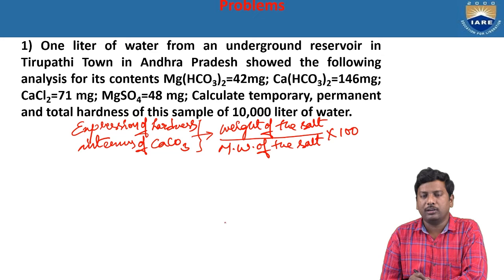Okay, this is the formula to express each and every salt in terms of calcium carbonate hardness. First of all, we see the given data.